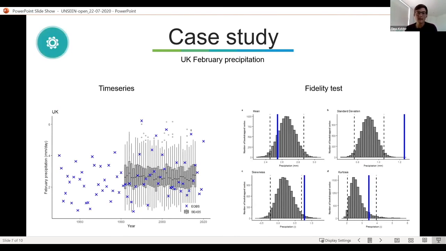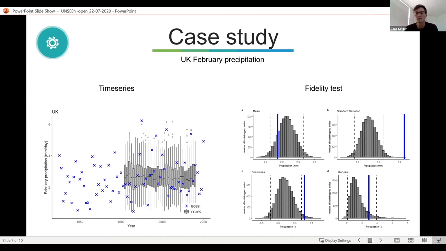So I illustrate that here on the left in the evaluation step, the time series. The blue crosses are what we know from the observed record that occurred over the UK. So for each year, we have an observed precipitation average for February. But then within SEAS5, within this unseen ensemble, we have 125 forecasts of what could have occurred. And therefore, in this ensemble, you can find more extremes and find more of the tail of the distribution.